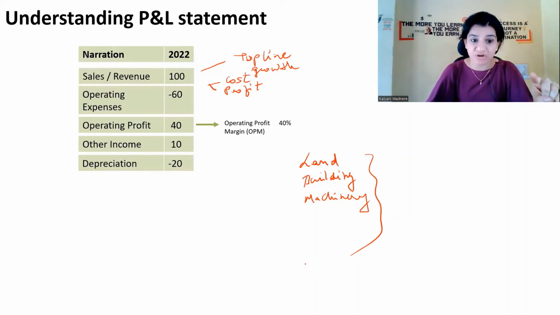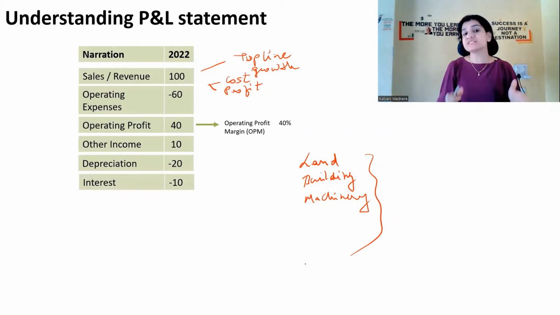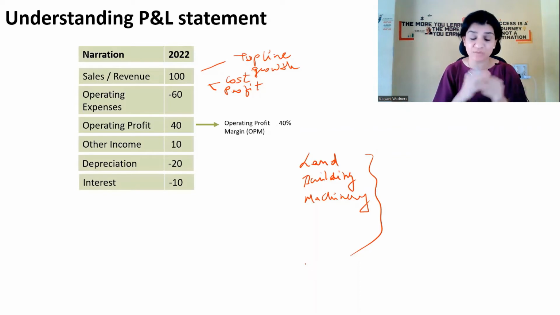This is minus from operating profit. The next thing that the company has to pay from the operating profit is the interest. Suppose this company, which is manufacturing soap, has taken a loan or debt from the bank or from any other lenders when they wanted to start their business. On that loan amount, they have to pay interest, correct?